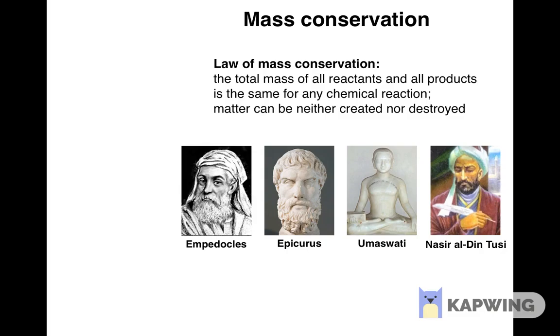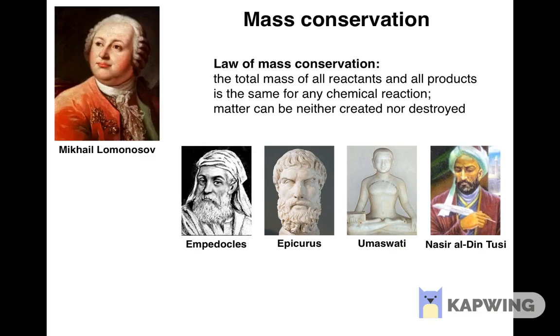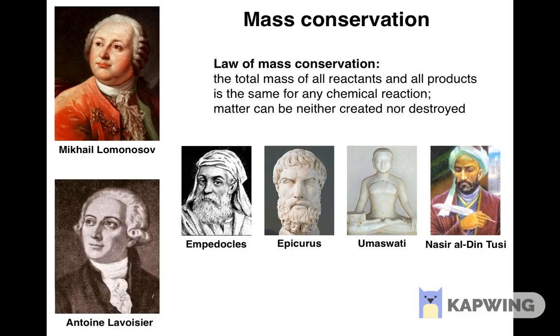However, at that stage, it had been an assumption that had still to be verified experimentally. It was first demonstrated in the 18th century by the Russian scientist Mikhail Lomonosov, using the experiments that we described, and later established using similar but higher precision measurements by the French chemist Antoine Lavoisier.